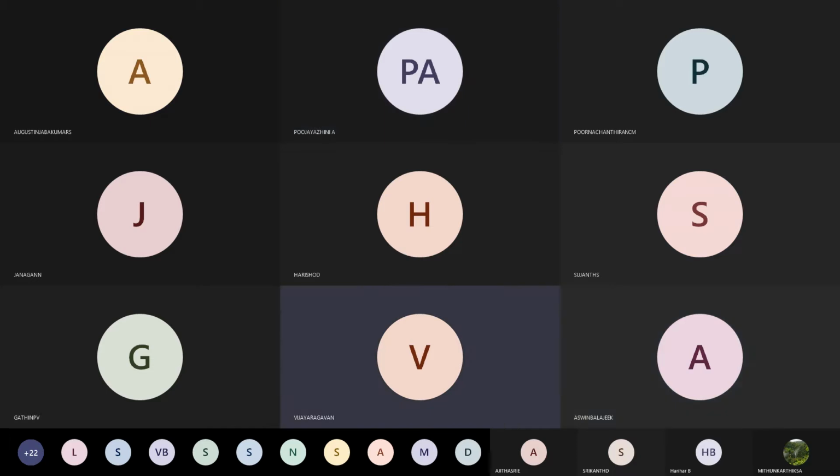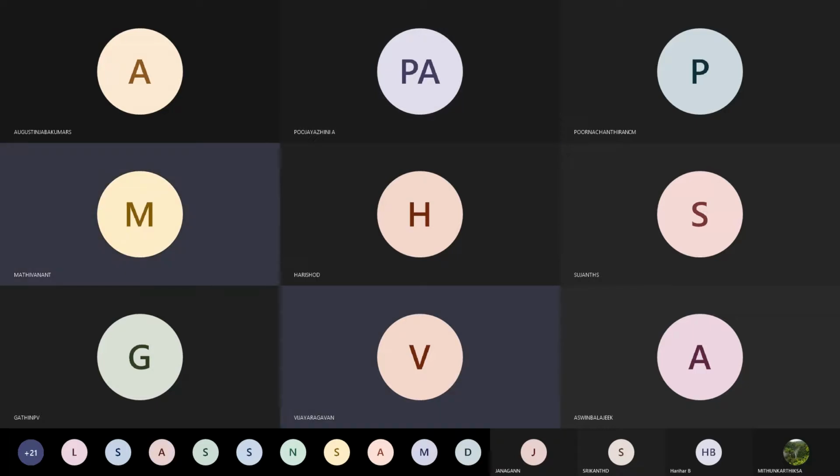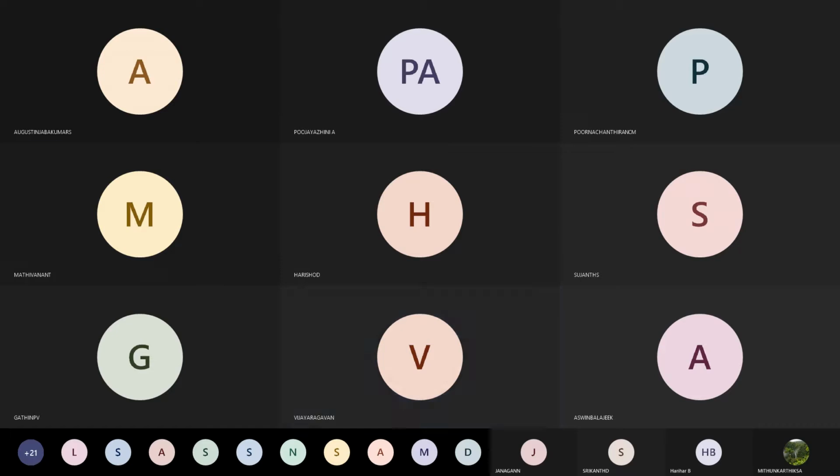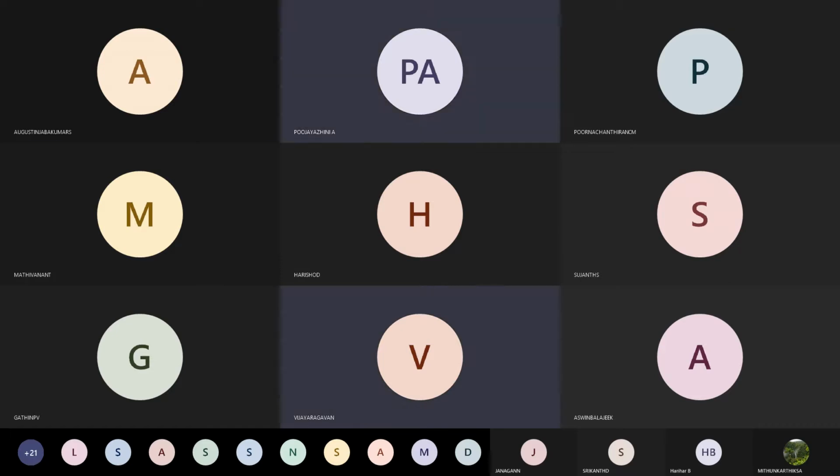How many quadrants will be there? What is a quadrant? Do you know what a quadrant is? You don't know about the quadrant, no? No, sir.